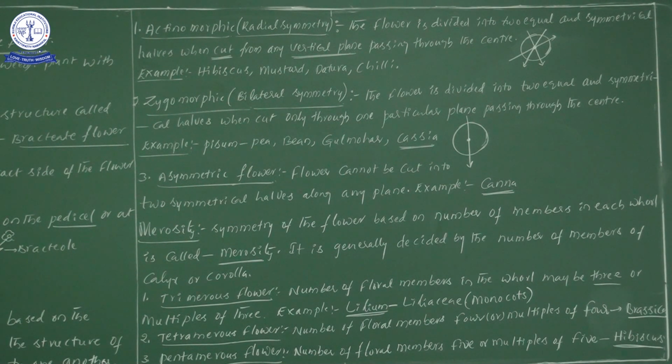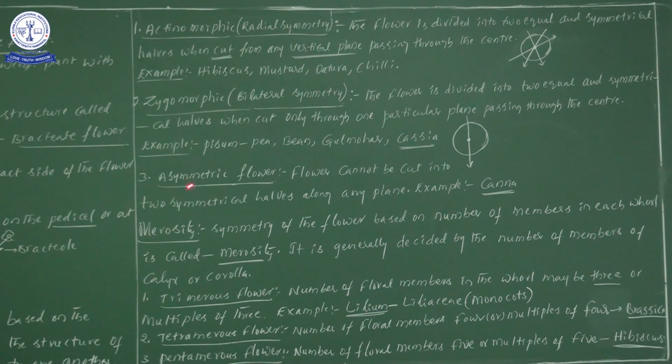Let us move forward. That is merosity. Merosity is symmetry of the flower based on the number. Till now we have seen symmetry of the flowers based on the structure. Now based on the number, let us see. Point you understood? Based on the structure, three types are there. Likewise, based on the number of members in each whorl, the flowers are also divided into three types.